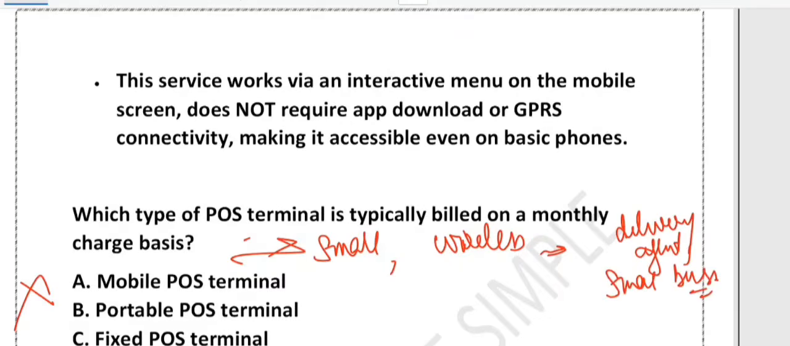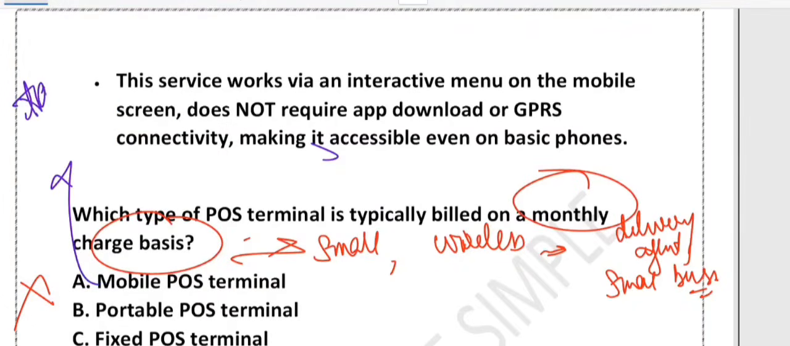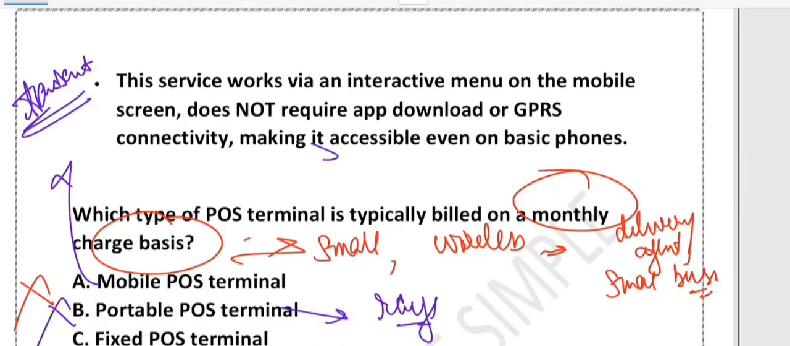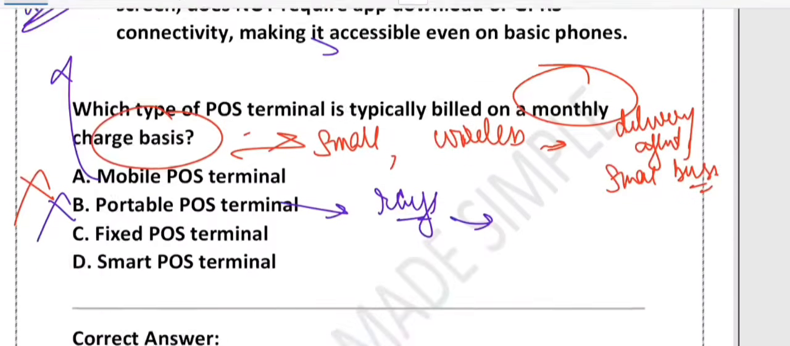They usually have transaction based charges, not monthly rental. Here we are talking about monthly rental. So remember, this mobile POS has transaction based charges. Obviously they have charges, but transaction based charges, right? What about portable POS? Again, it is wrong. Why is it wrong? Because portable POS terminals work within a limited range of a base station. Just now we have talked about it, they work within a limited range. They have a fixed range, right? And their billing model is usually different, not fixed monthly.